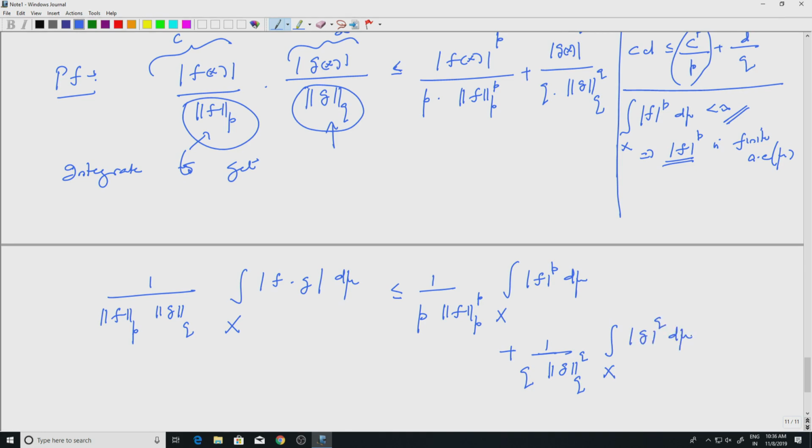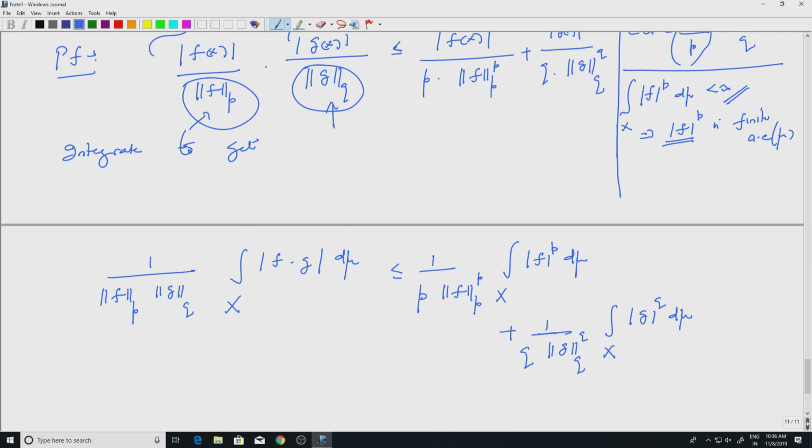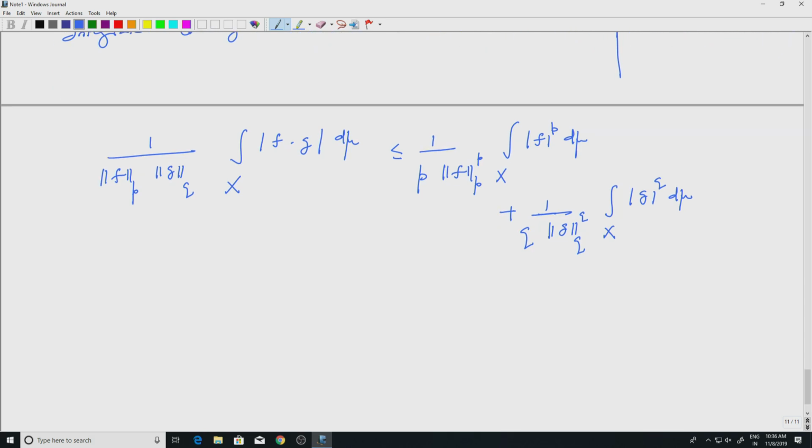So all I have done is integrate, because the functions are bounded like this, mod f mod g is less than or equal to something, the integrals will satisfy that, monotonicity of the integral. So this is true. Well, so what is the right hand side? Let us look at this once again. This quantity is simply the denominator, because the LP norm is the pth root of whatever is in the bracket, and similarly for this. So this is simply 1 by p plus 1 by q, which is 1.